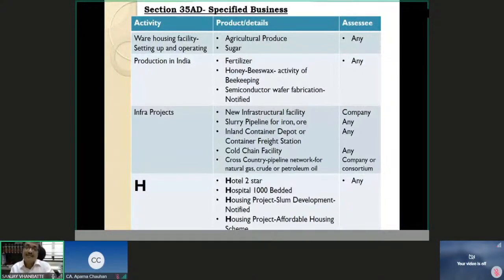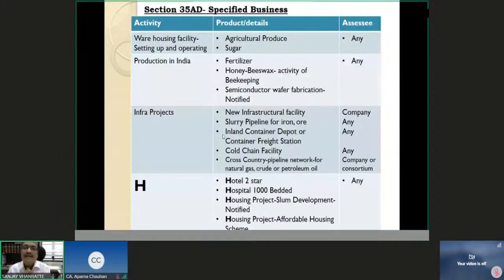Now the third category which I have made is proper infrastructure projects for general public utility. So it can be developing and maintaining and operating, or developing, maintaining and operating any new infrastructure facility. If you want to claim the deduction for this, then you must be a company.